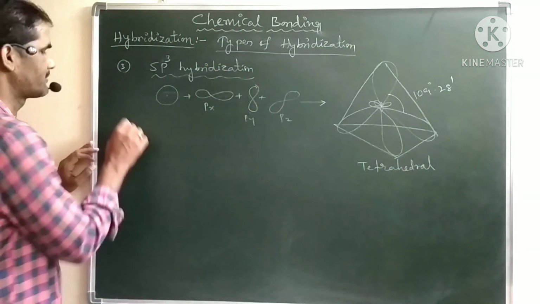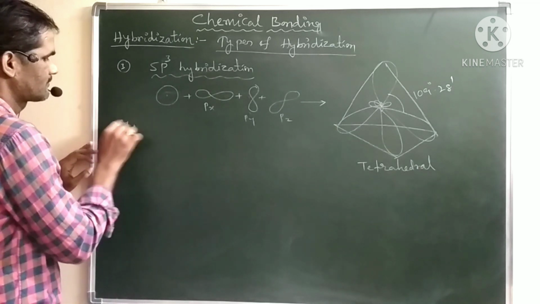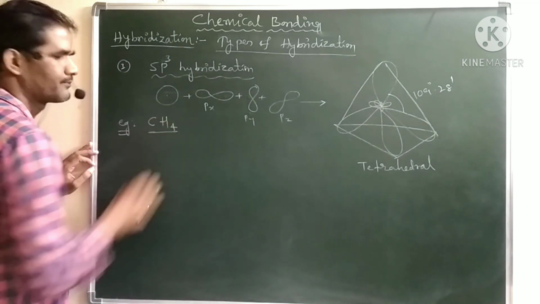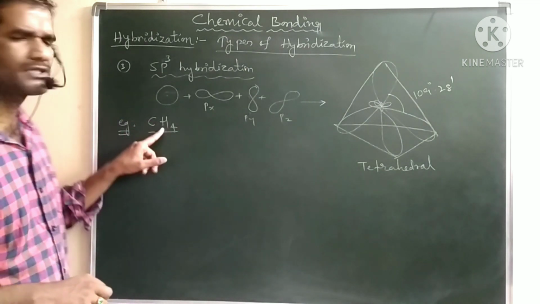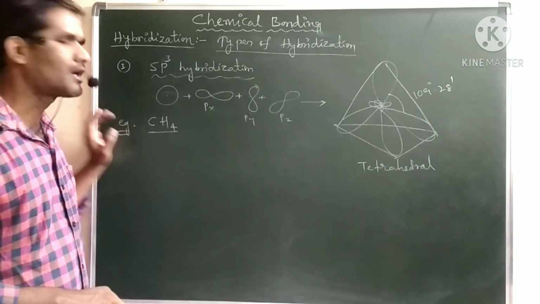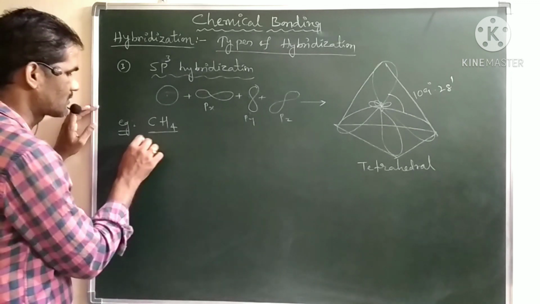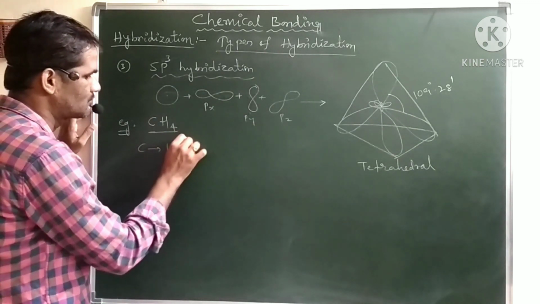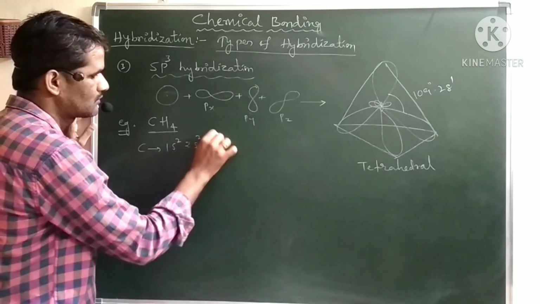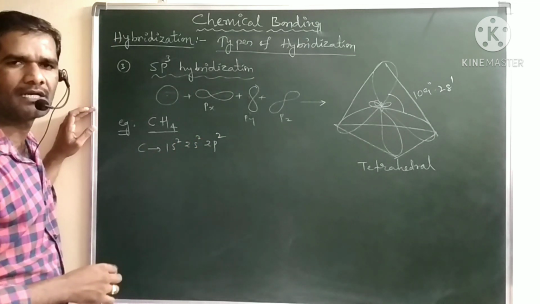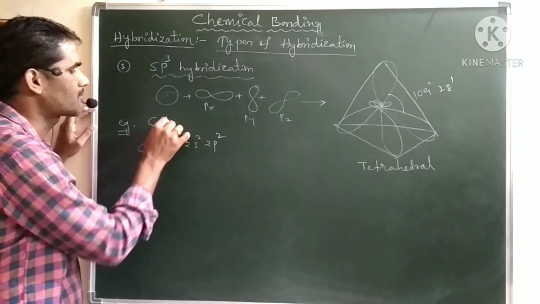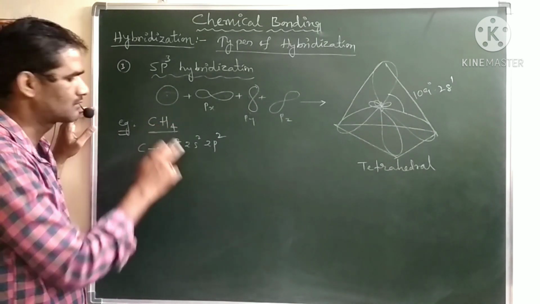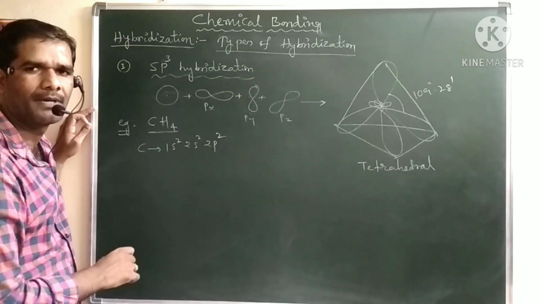Again, let us take one example here. The best example, let me take methane. In methane, hydrogen never acts as a central atom; the carbon is the central atom here. What is the electronic configuration of carbon? 1s2, 2s2, 2p2. Around the carbon we have 4 hydrogen atoms, so it requires 4 electrons. Now the carbon should contain 4 unpaired electrons.